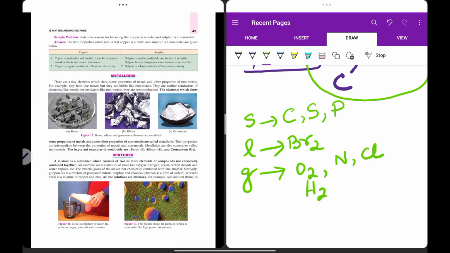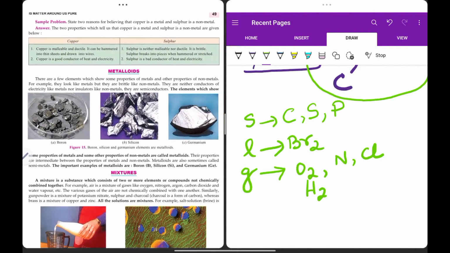Now, this is a question. State two reasons for believing that copper is a metal and sulfur is a non-metal. You just have to give the properties related to metals and the properties related to non-metals for copper and sulfur respectively.